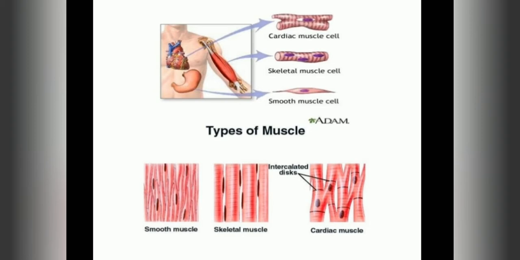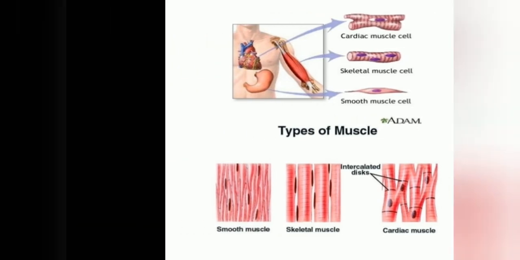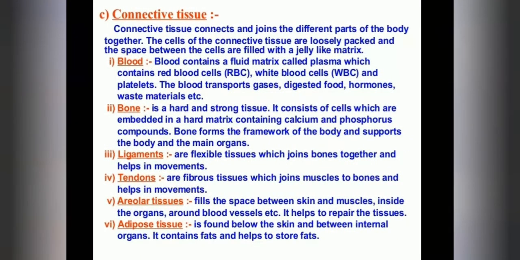Okay, fine. So next slide, which gives more importance to this chapter, that is connective tissue. Connective tissues connect and join the different parts of the body together. So in the name only we are getting the meaning.